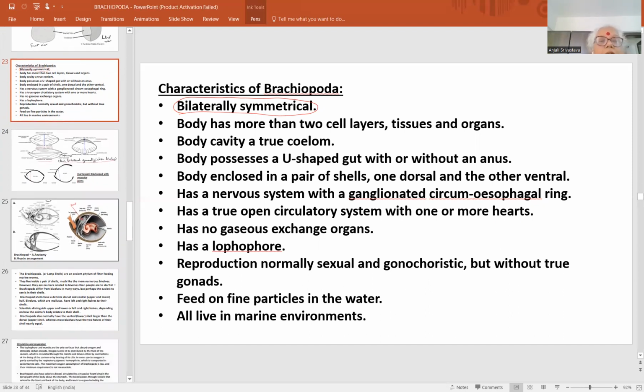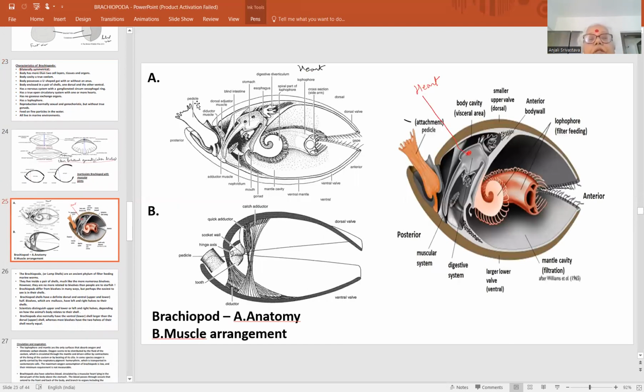Now this is the diagram showing the internal structure, or the anatomy, of a brachiopod. Of course, a diagrammatic representation here.